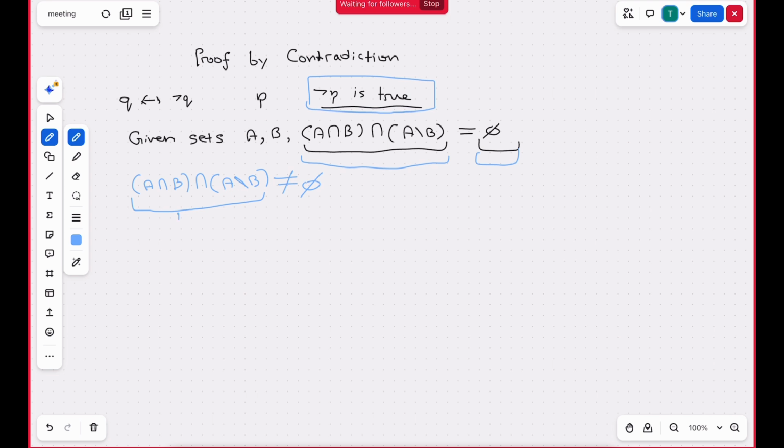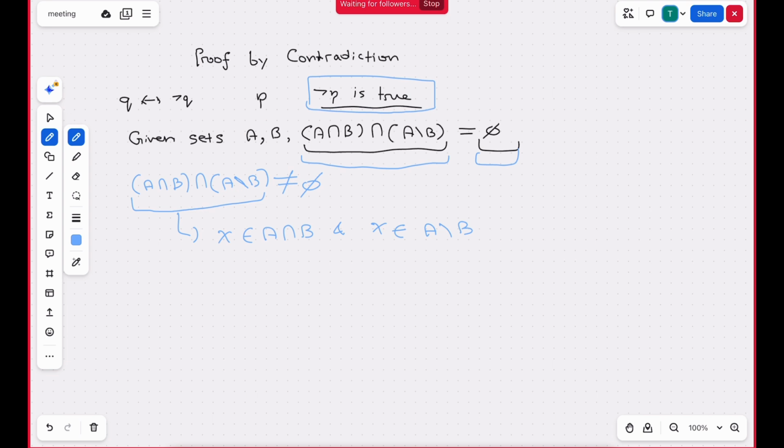So if X belongs to this, that means X belongs to the first part, which is A intersection B, and X belongs to A without B. This is by the definition of set intersection.